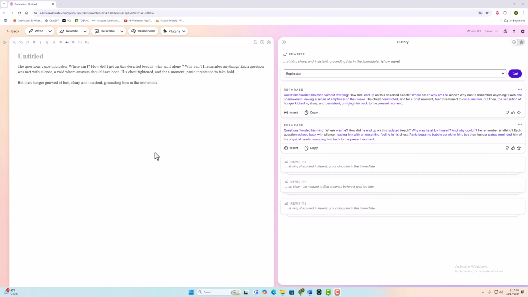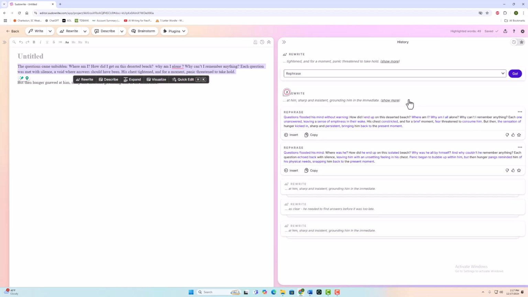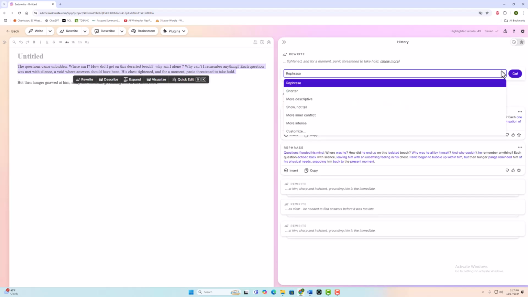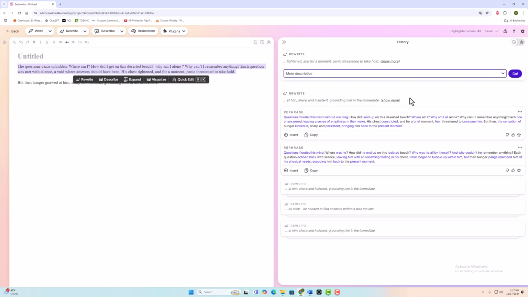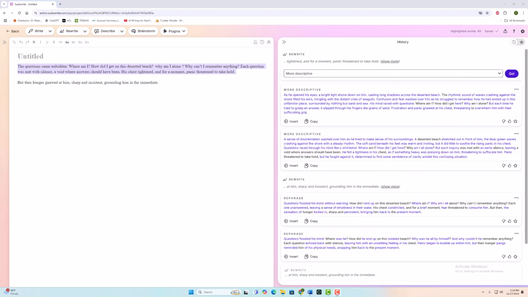I'm going to highlight it. Ask Sudowrite to rewrite, but this time I'm going to make it more descriptive. So let's see how Sudowrite does with a more descriptive response. Sudowrite came back with two more descriptive responses. Both are pretty good. So I'm going to choose the first one.